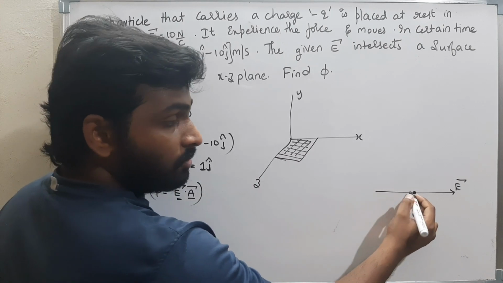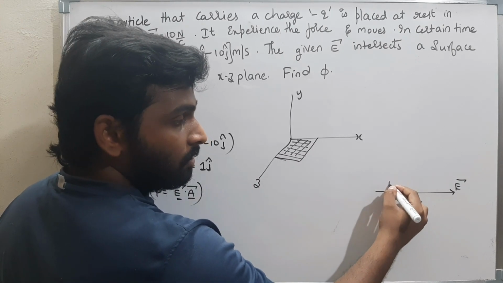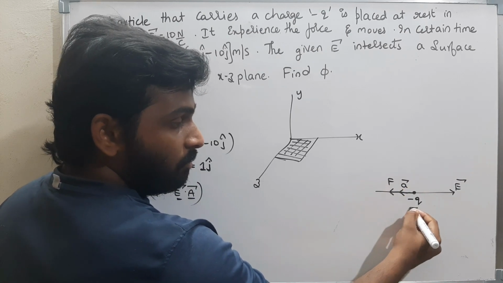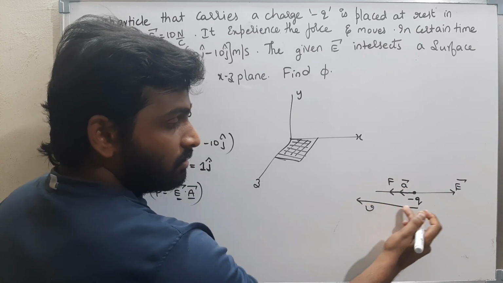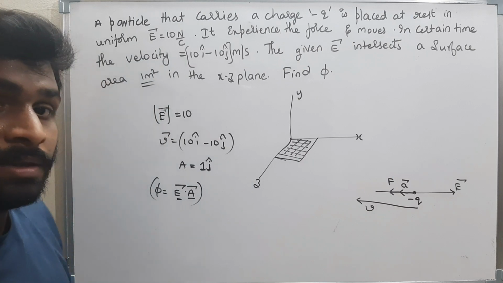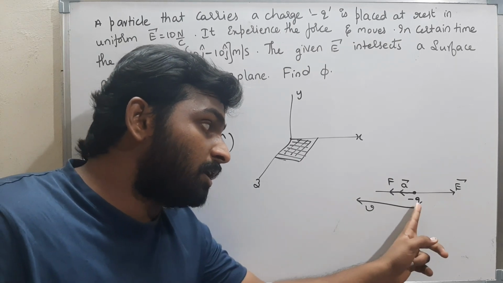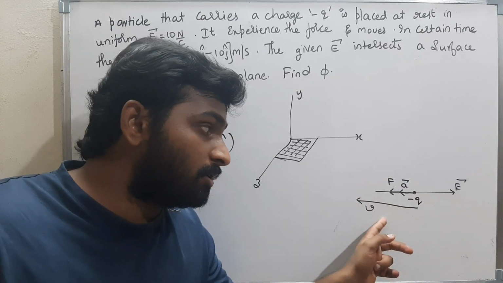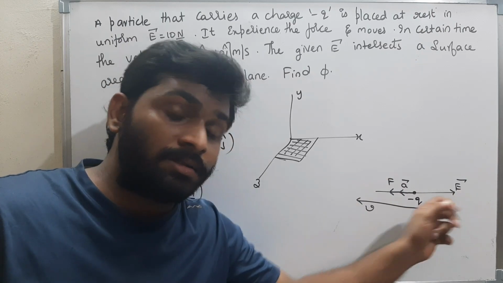It will experience a force in this direction, so the acceleration will be in this direction, and the body will slowly move with velocity in this direction. That means if it is a negative charge, the direction of velocity is exactly opposite to the direction of electric field intensity.